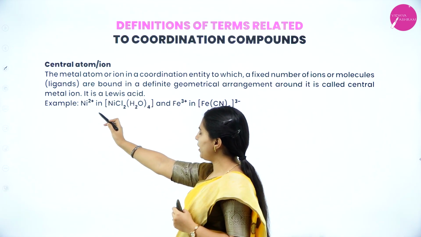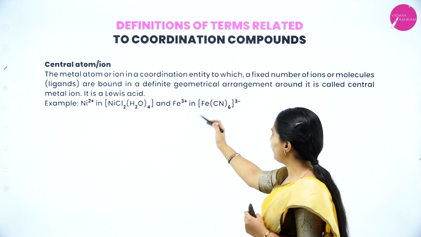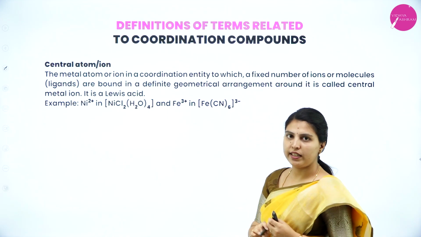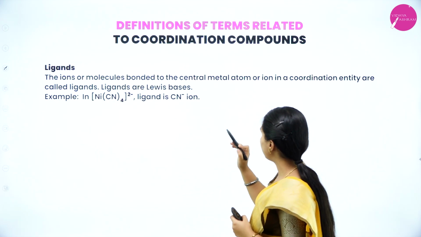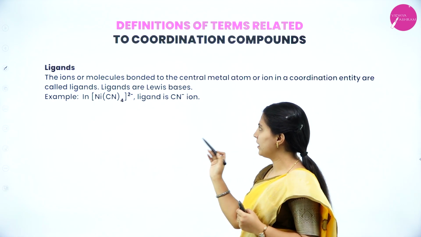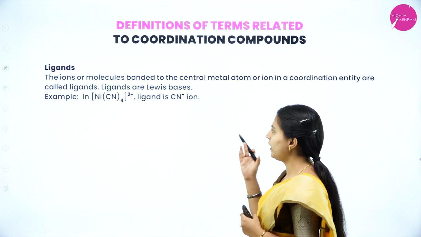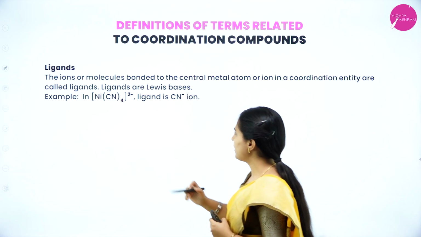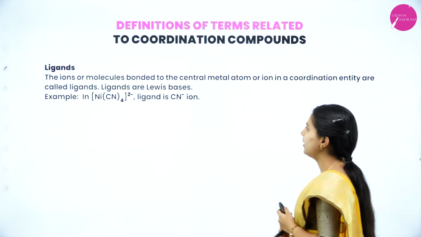Here Ni2+ in the nickel complex, and Fe3+ in the ferricyanide complex. Ligands. The ions or molecules bonded to the central metal atom or ion in a coordination entity are called ligands. Ligands are Lewis bases, meaning they donate electrons to the central metal atom. Here cyanide ions are ligands in that complex.